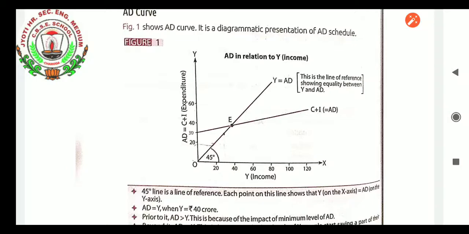That's why it will be half. Now what line do we have to draw? The aggregate demand equals y line we have drawn very easily, bifurcating the y-axis and x-axis into two equal parts, that is 45 degrees. Now what we have to draw is the C plus I aggregate demand line. How will we draw it, student? Let us see.